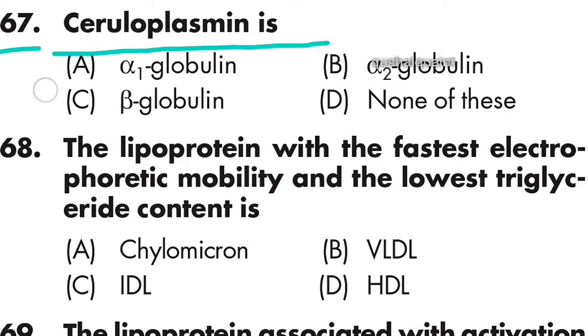67: ceruloplasmin is alpha 1 globulin. Option A is right. 68: the lipoprotein with the fastest electrophoretic mobility and the lowest triglyceride content is HDL. Option D is right. HDL.